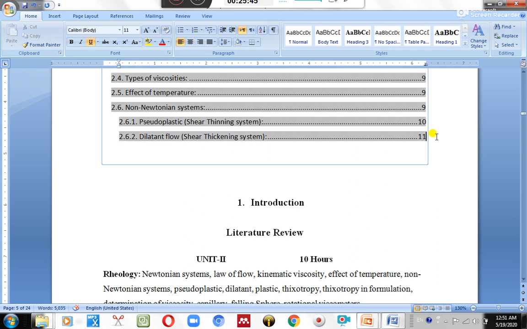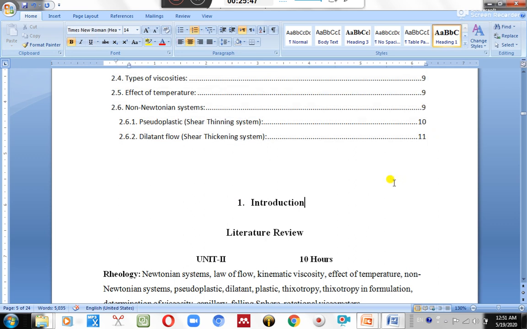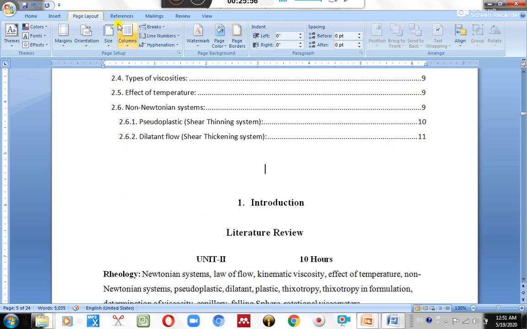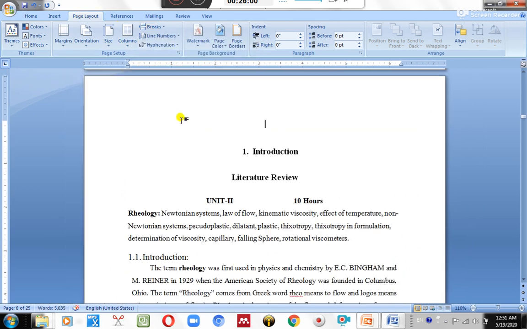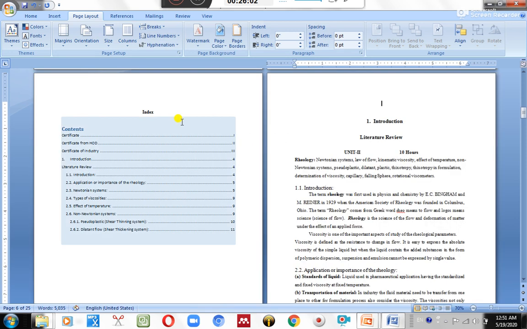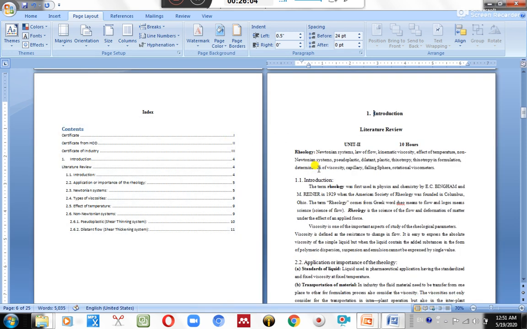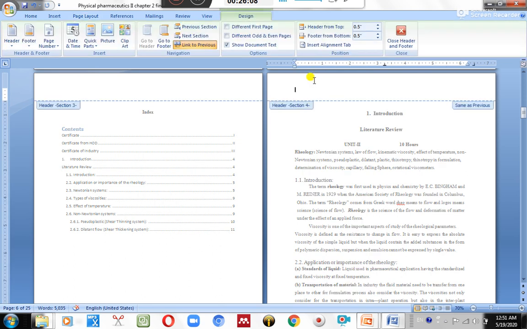Now it shows 1, it shows 2, it shows 3, likewise. Then update your index. Let's see what happened with the index. Come here, right click, update field, update entire table.